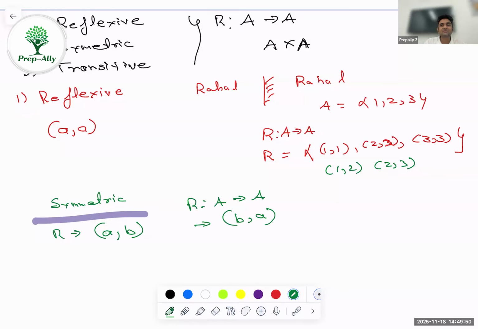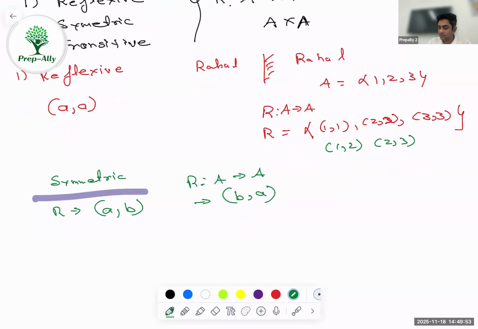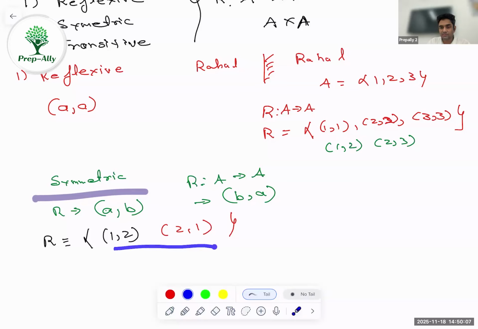If symmetry is not there, it is not symmetric. To take an example, in relation R, if I have 1 comma 2, then it is necessary that I have 2 comma 1. Only then it is symmetric. If I have only one of them and not the other, it is not symmetric.